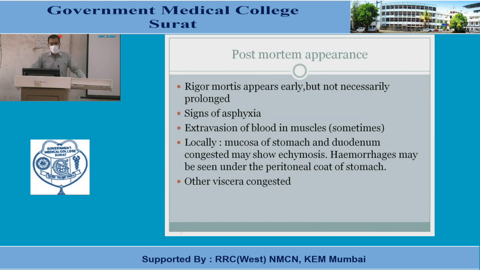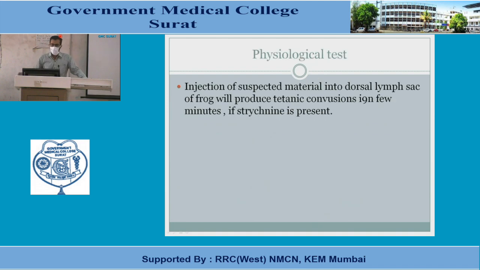Postmortem appearance: if death occurs, rigor mortis appears early but is not necessarily prolonged, and putrefaction will also be inhibited. Death occurs due to respiratory arrest, so signs of asphyxia will be found. Extravasation of blood in the muscle will sometimes be found locally. The mucosa of the stomach and duodenum is congested and may show ecchymosis. Hemorrhage may be seen under the peritoneal coat of the stomach, and the viscera will be congested.